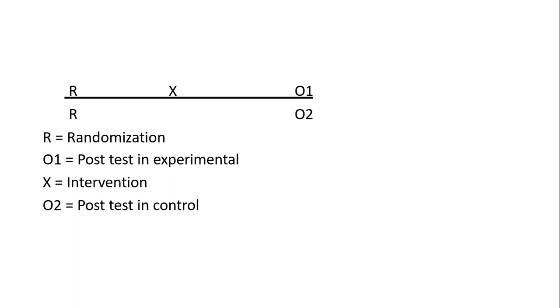One is the control group and another one is the experimental group. And X is the intervention. For group O1, we are experimenting. That is the sign of X, that is the experimental group. But for the O2 group, we are not experimenting because it is the control group.